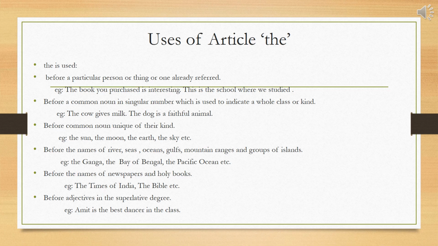Third, before common nouns unique of their kind. For example, the sun, the moon, the earth, the sky, etc. Fourth, before the names of rivers, seas, oceans, gulfs, mountain ranges and groups of islands. For example, the Ganga, the Bay of Bengal, the Pacific Ocean, etc.